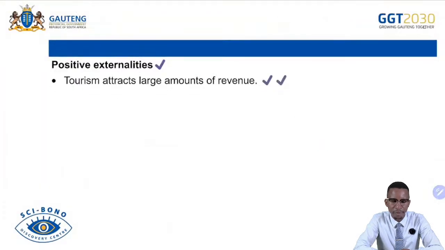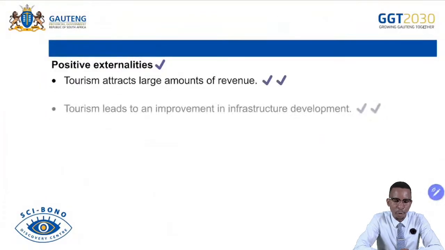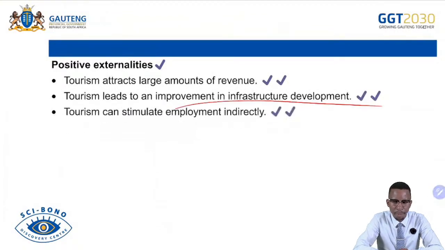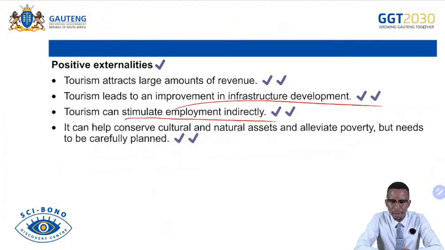And then as for positives, tourism attracts a large amount of revenue for business and the government. Tourism leads to improvement of infrastructure within the economy. Tourism stimulates employment opportunities directly and indirectly. And then it can help conserve cultural and natural assets and alleviate poverty.